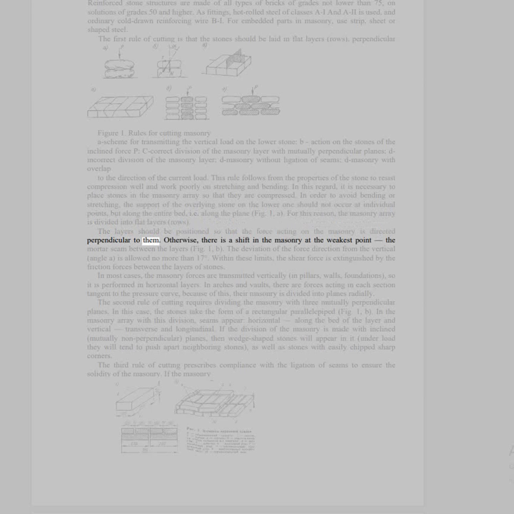perpendicular to them. Otherwise, there is a shift in the masonry at the weakest point, the mortar seam between the layers, Fig. 1b. The deviation of the force direction from the vertical, angle A, is allowed no more than 17 degrees. Within these limits, the shear force is extinguished by the friction forces between the layers of stones.